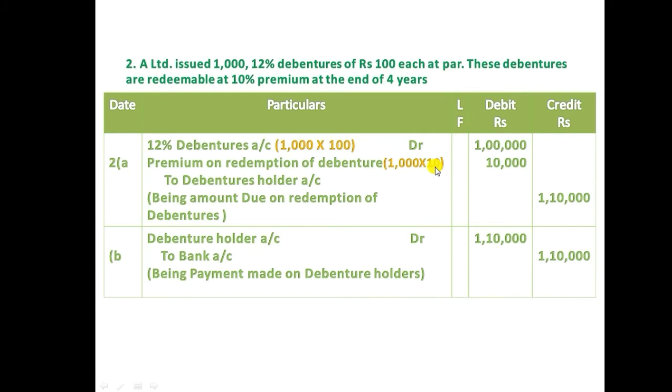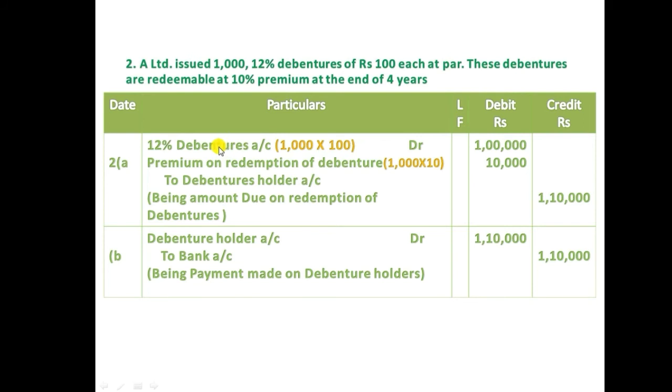This 10 rupees is because the face value of the debenture is 100, and the premium the company is going to pay is 10%. So 100 into 10%, we get 10 rupees. So 1000 into 10, 10,000 rupees we need to debit, and we need to credit the debenture holder account with 1 lakh 10,000 rupees. We should write the narration: being amount due on redemption of debenture.